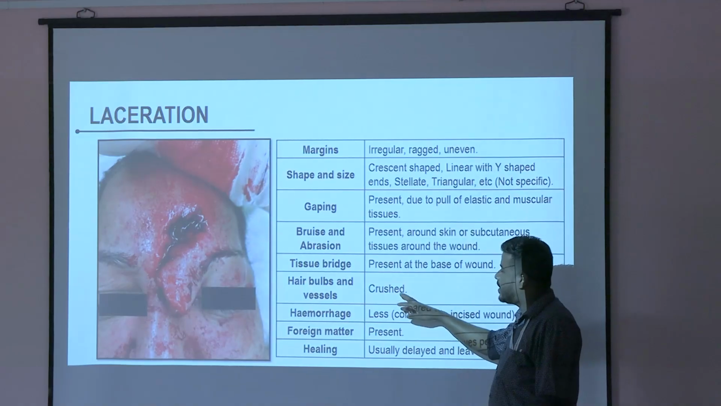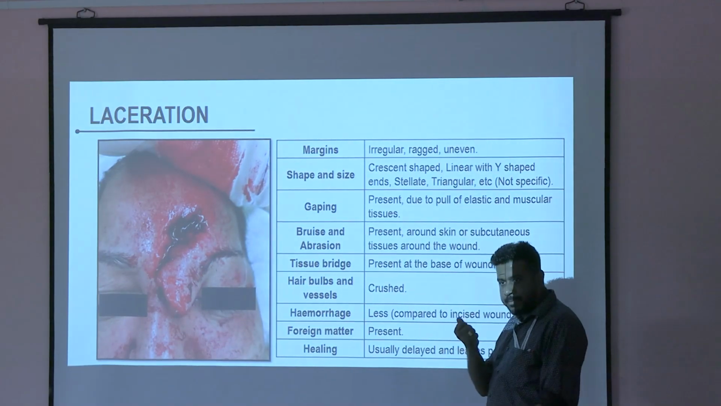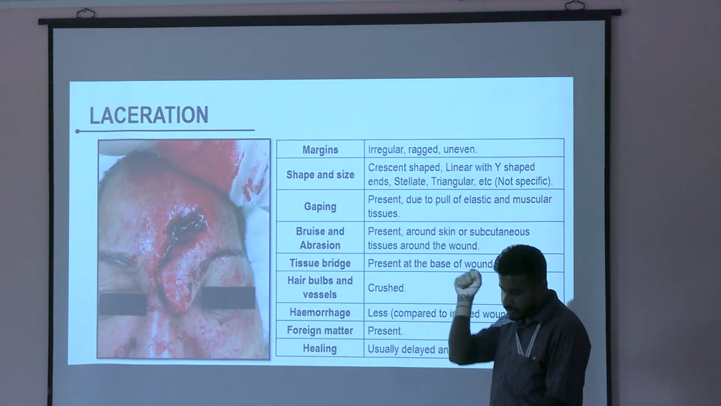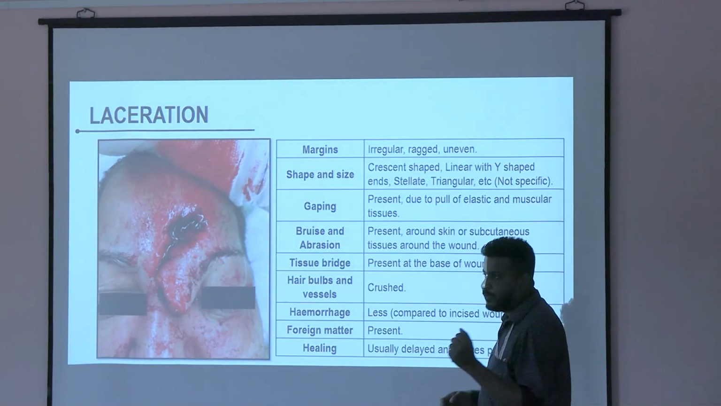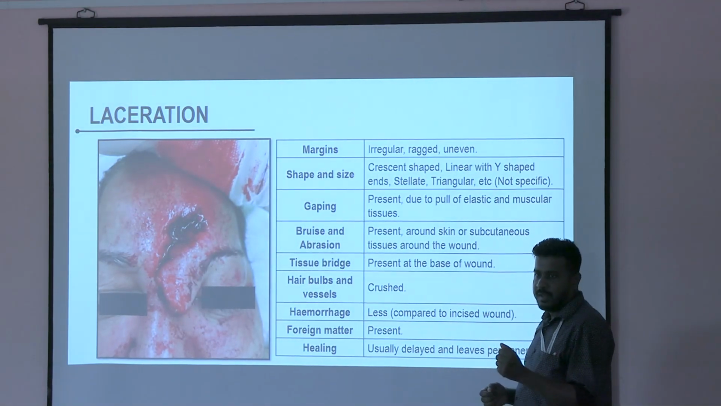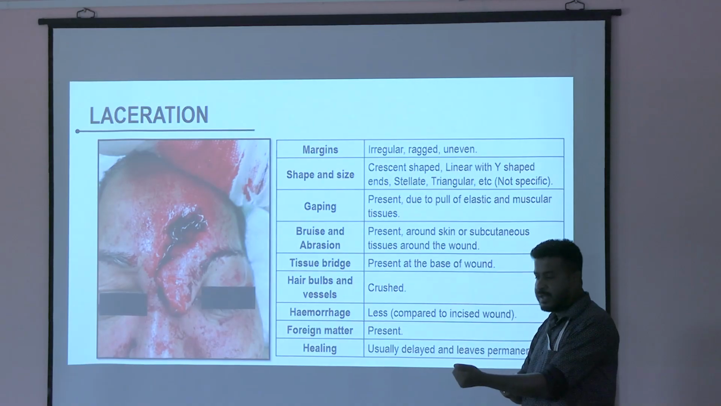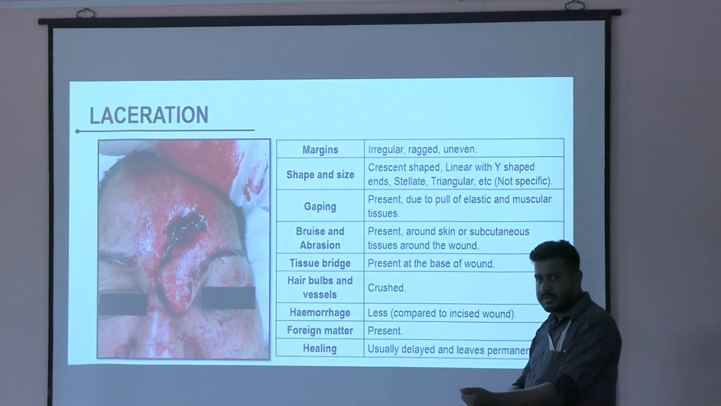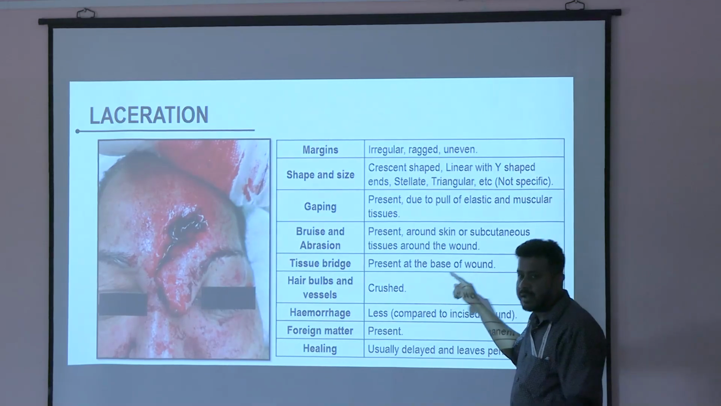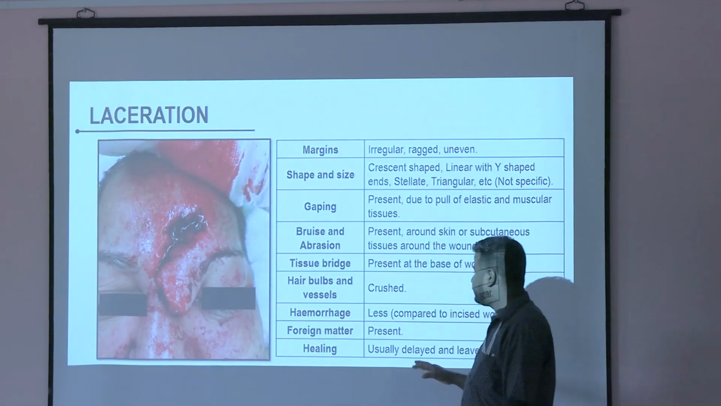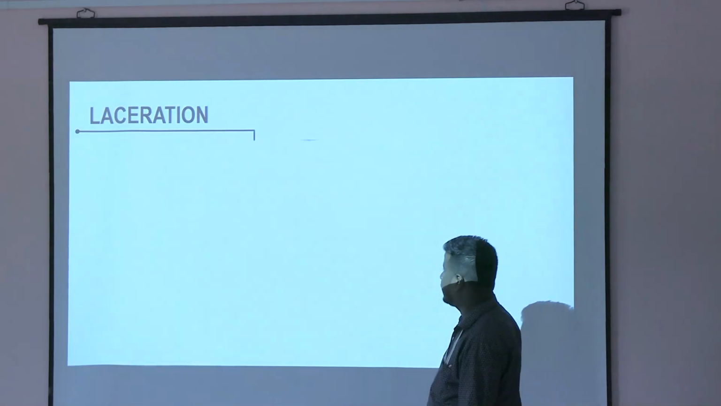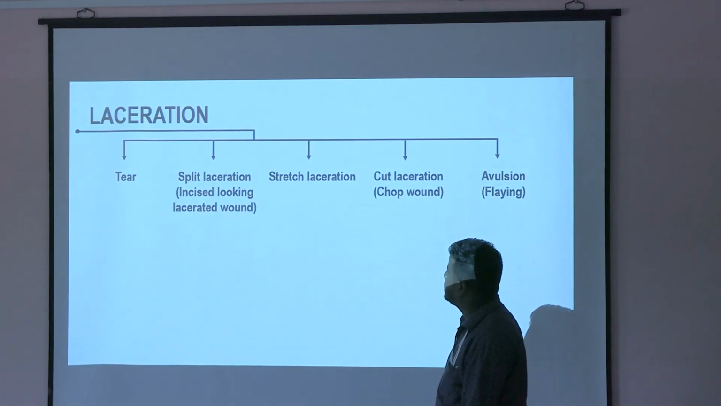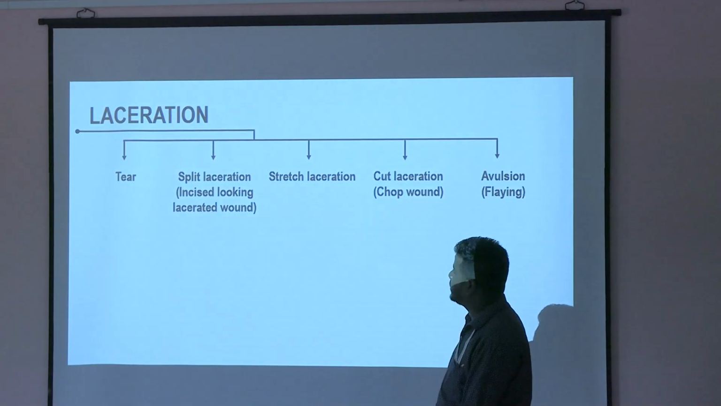Then hair bulbs and vessels will be crushed because it is by blunt force. Hitting something with blunt force, this will be crushed. But if you are using a knife and hit someone, the hair bulbs and the vessels will be cut. But here it is crushed. Different types: tear, split, stretch, cut, avulsion.